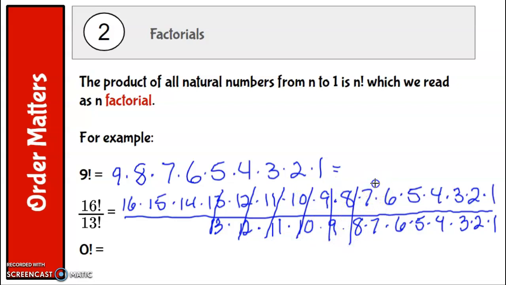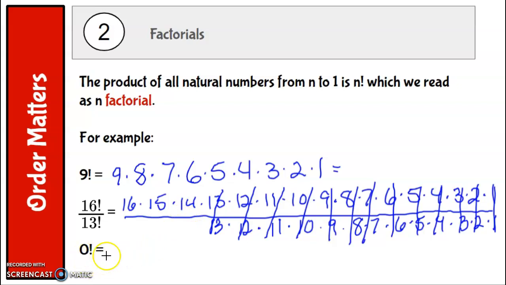9 divided by 9, 8 divided by 8, those are all going to give me 1. So this is really like a bunch of 1s here that is multiplied times 16, 15, and 14. So you can do these problems a little bit more simply, still using a calculator, but without the factorial button, if you recognize that all of the 13 is going to cancel with all of the 13 up here and just leave you with 16 times 15 times 14.